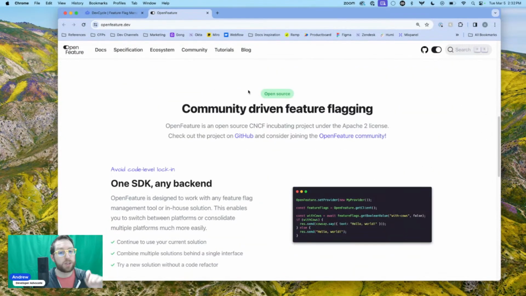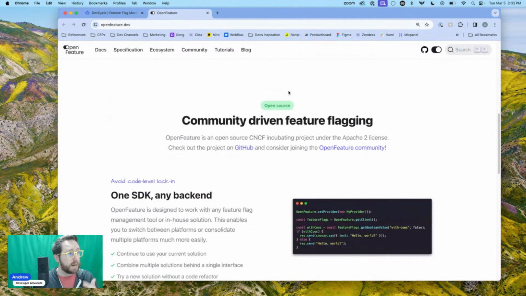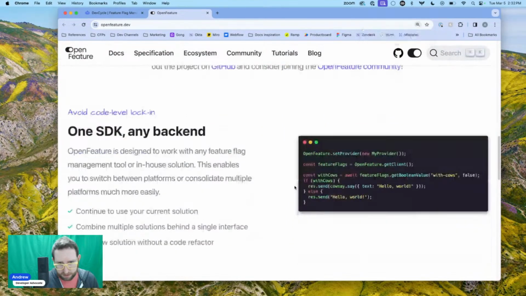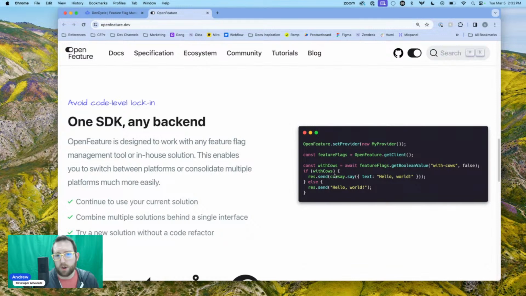We're going to get a chance to actually explore this today live on stream. I'll zoom in here. This is basically how it works. You set a provider, and your provider is basically how you're controlling your targeting rules with your feature flag. You then get your feature flags from the OpenFeature client, which comes from the provider, and then you're able to use those in your code. This is an example with cows and all the rest of that stuff, and you'll get to see again what this looks like in practice as we build stuff out today.